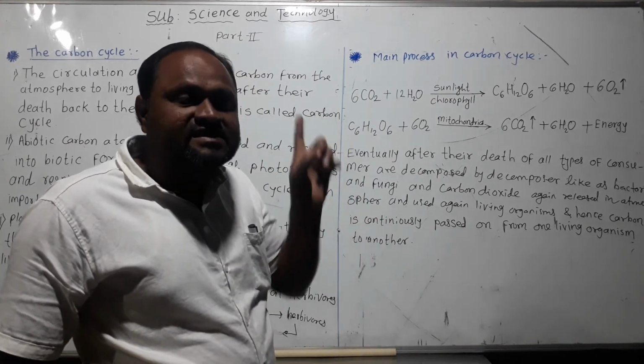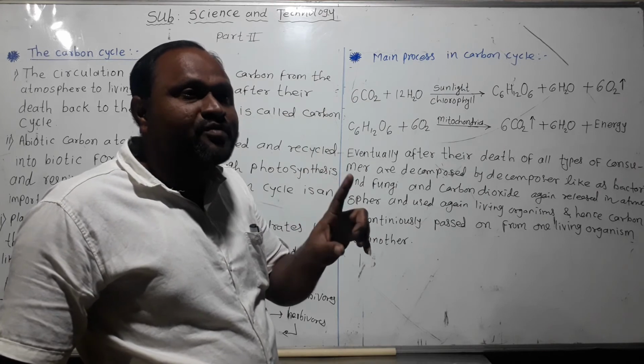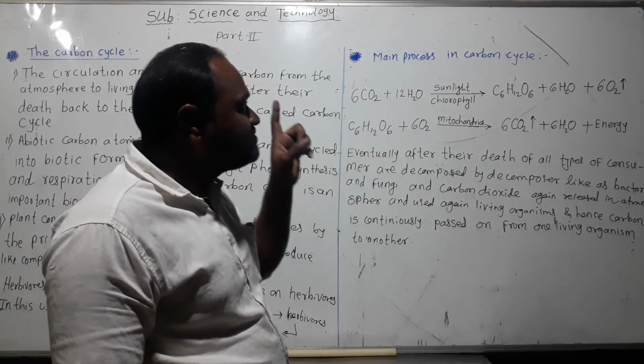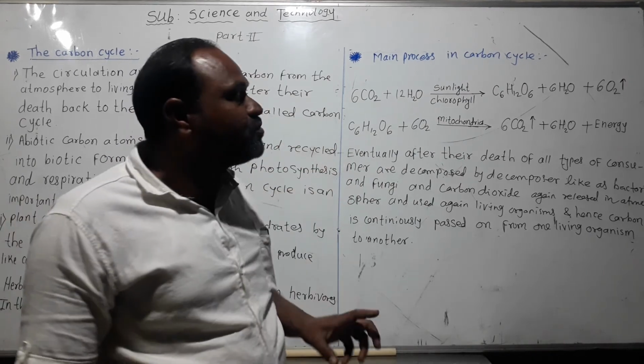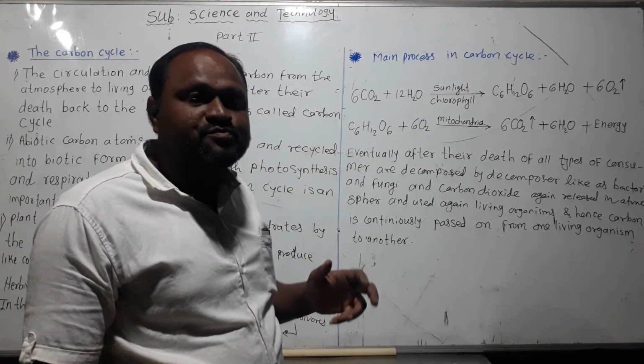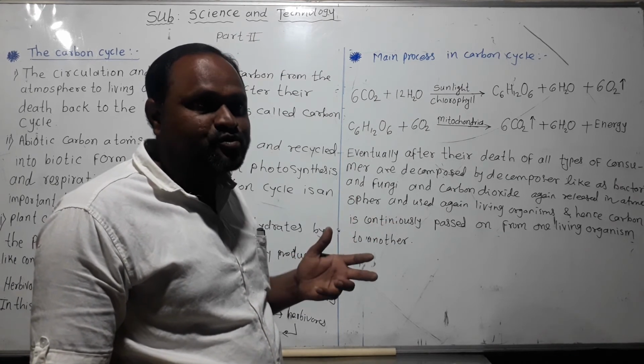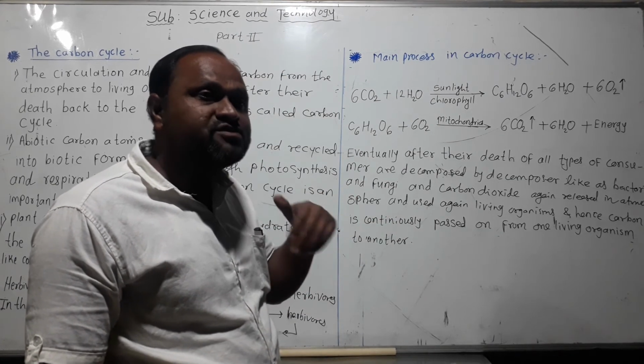CO2 is released into the environment, and only plants capture that CO2, so plants are the most important factor. When CO2 is released into the atmosphere, heat is tremendously absorbed, and oxygen is released.